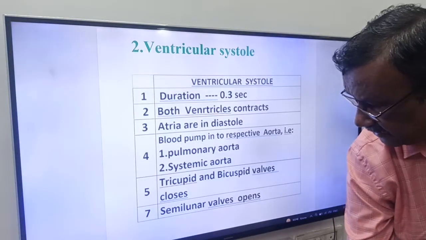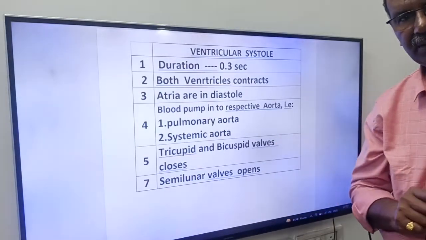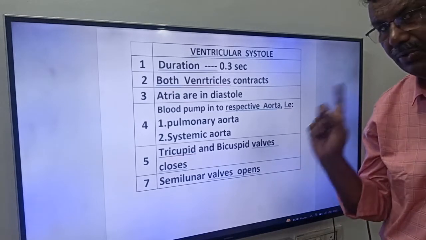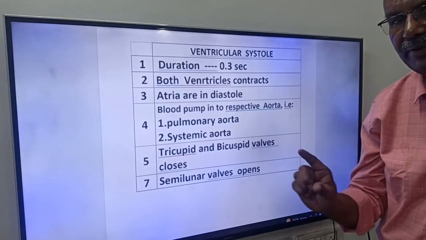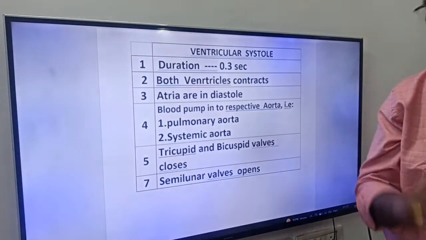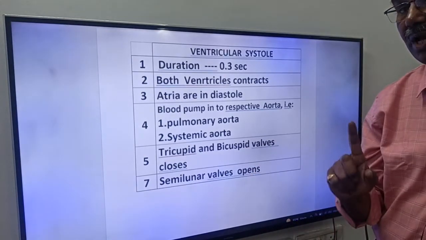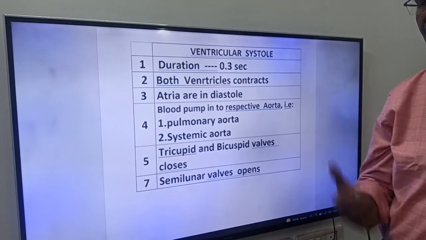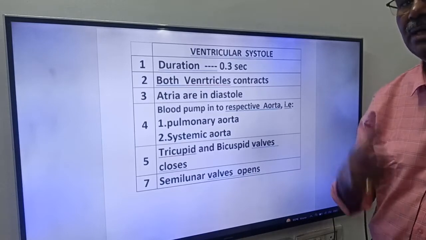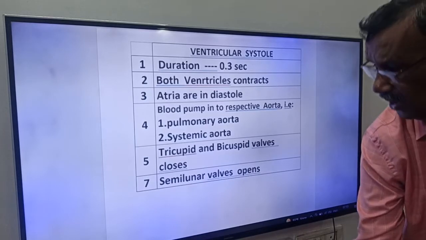Next, very, very important, friends. Fifth point: tricuspid and bicuspid valves closed. So, friends, when ventricles contract, blood has to move into the aorta only. Because of that, to prevent backward flow of blood from the arteries to the ventricles, the tricuspid and bicuspid valves close. Next, friends, semilunar valves open. You know semilunar valves are present at the opening of the pulmonary aorta and systemic aorta. For the flow of blood, these semilunar valves open.